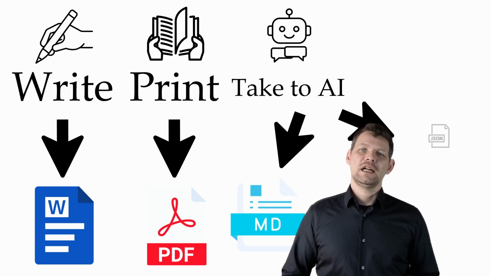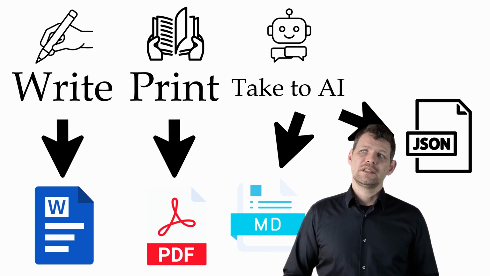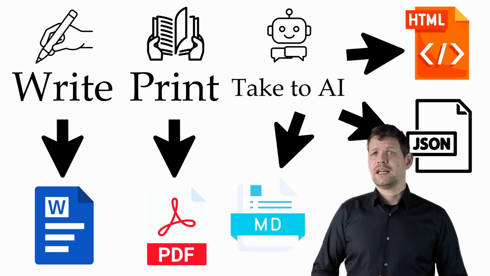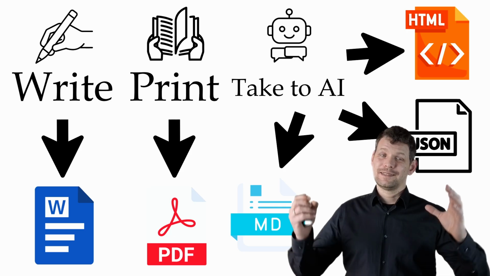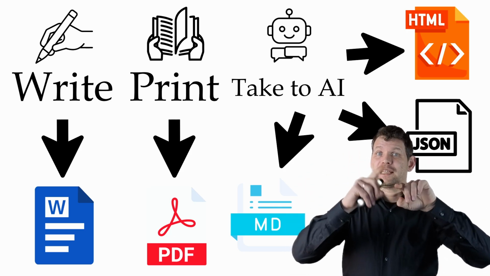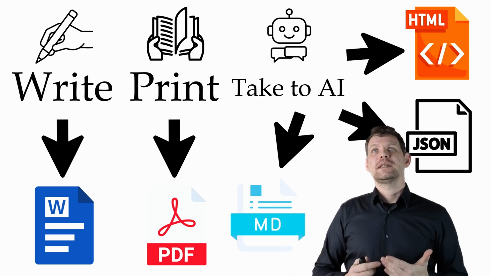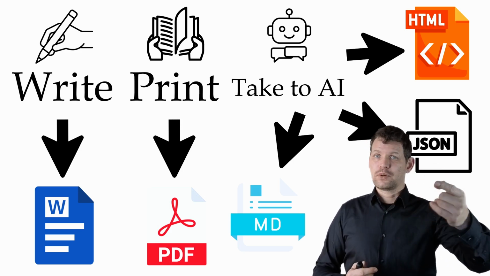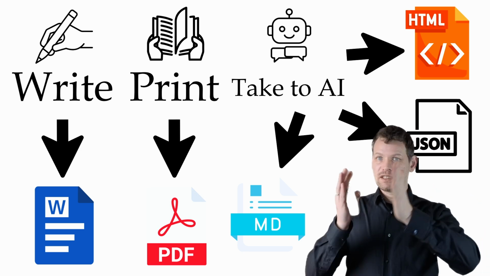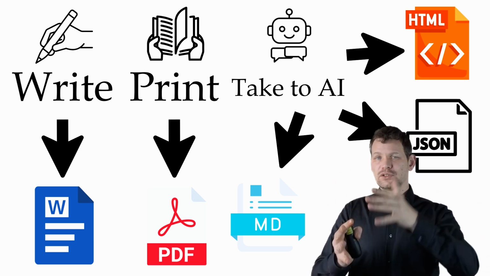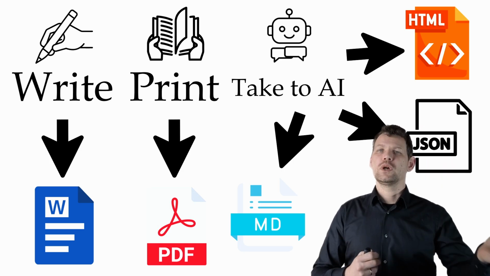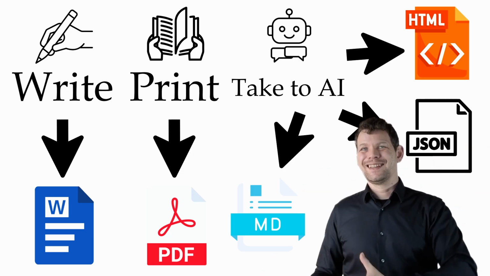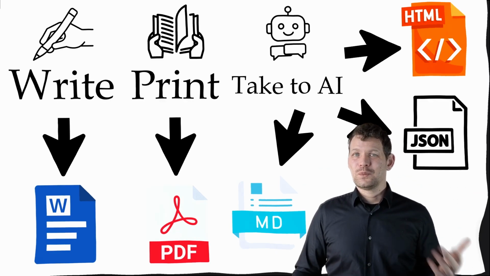And if it's code, I'll give it JSON, and secondarily HTML. The reason why HTML is good too for AI is because HTML has these brackets, and then you have an H1. That's a headline one. So it doesn't need to think about whether this is a headline or what this is, right? And BR, that's a break. So it knows that because the code in HTML tells the AI model what it is. The Word document doesn't tell it anything. The PDF doesn't tell it anything. So it needs to figure out what is a headline, what is a paragraph, and so on and so forth.